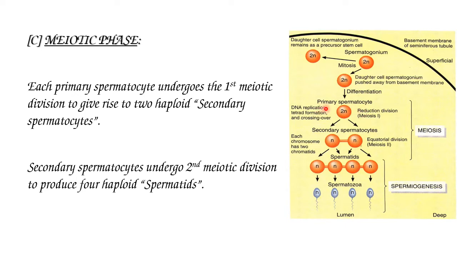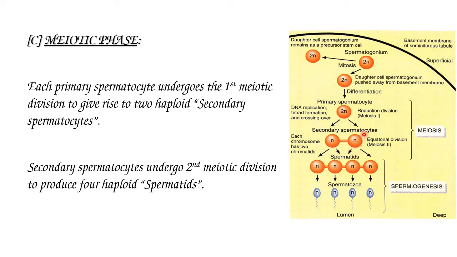So when the primary spermatocyte undergoes reductional division, that is meiosis 1 division, it forms two secondary spermatocyte cells. Two cells of secondary spermatocytes are formed.